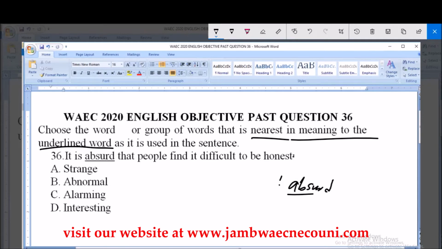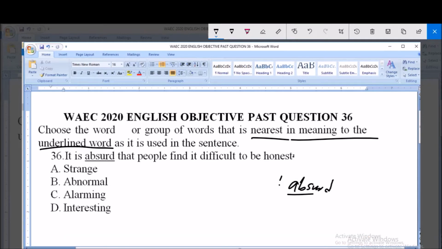The sentence says, "It is observed that people find it difficult to be honest." Option A is strange, option B abnormal, option C alarming, option D interesting.